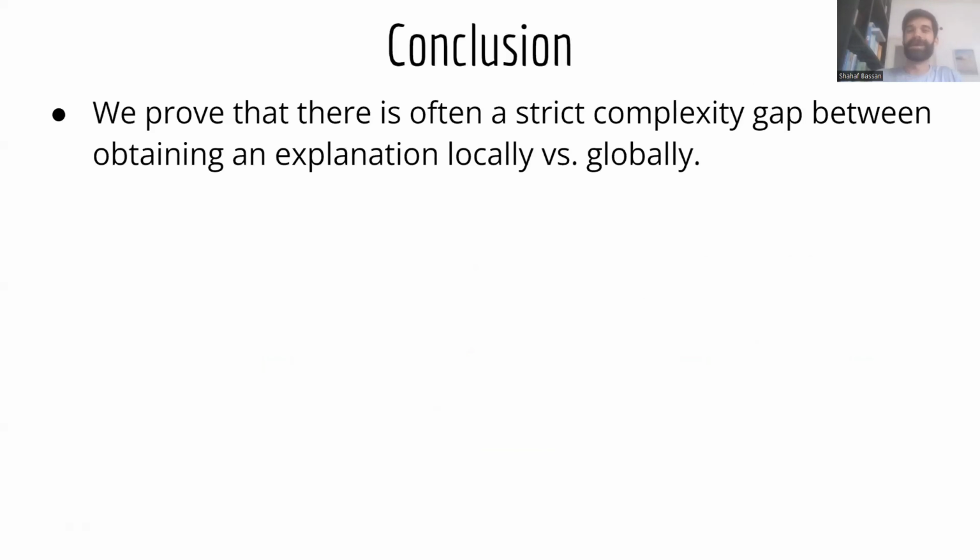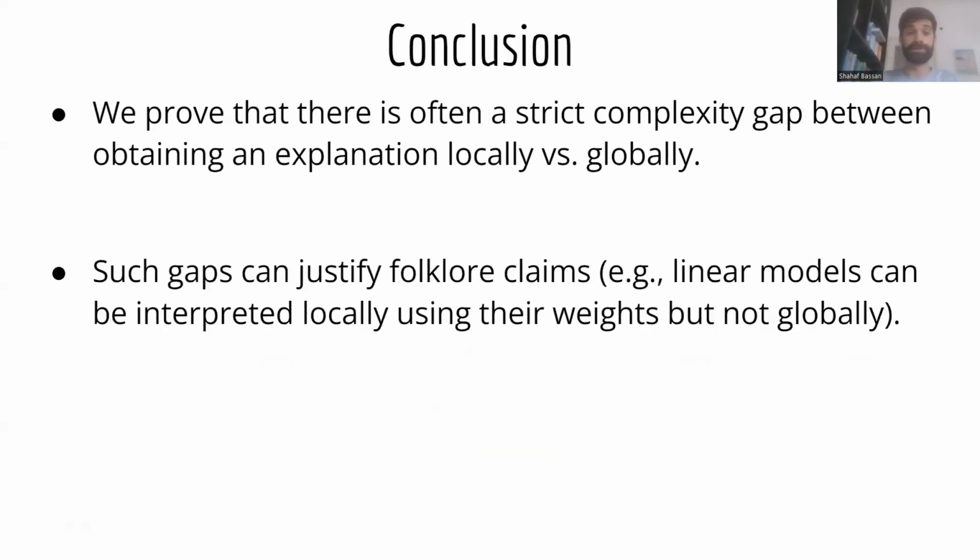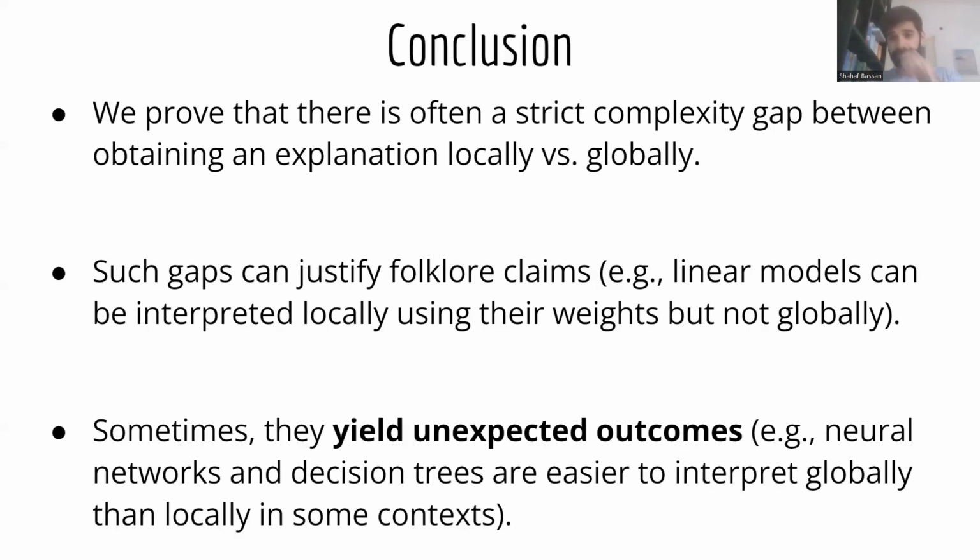So to conclude, we show that for different explanation forms, there is often a complexity gap between the local interpretation and the global interpretation. We show that this gap can sometimes prove some folklore claims, for example, the fact that linear models can be harder to explain globally than locally in some particular cases. And sometimes we find that these complexity gaps show us some unexpected outcomes. For instance, we show that in many cases, neural networks and decision trees are actually easier to interpret globally than locally, which is a bit unintuitive.